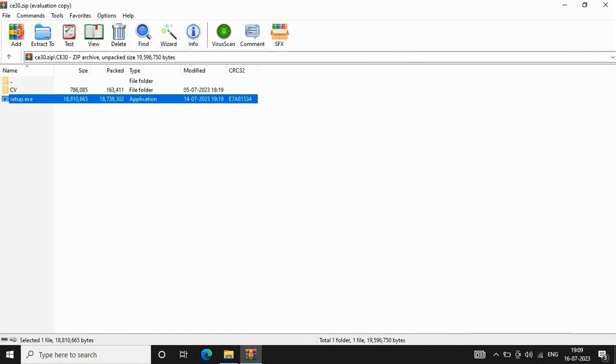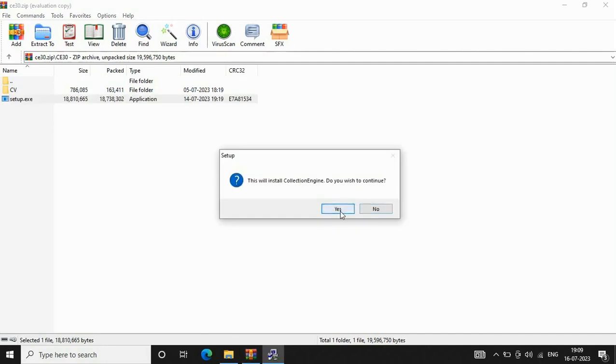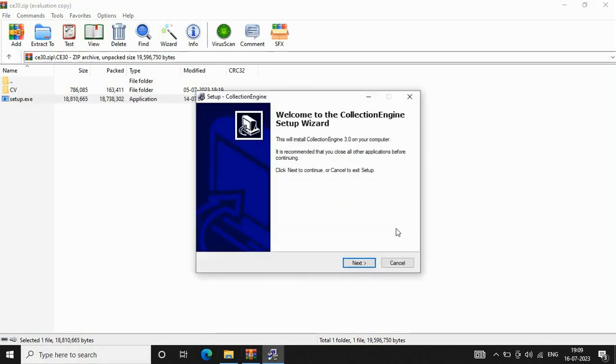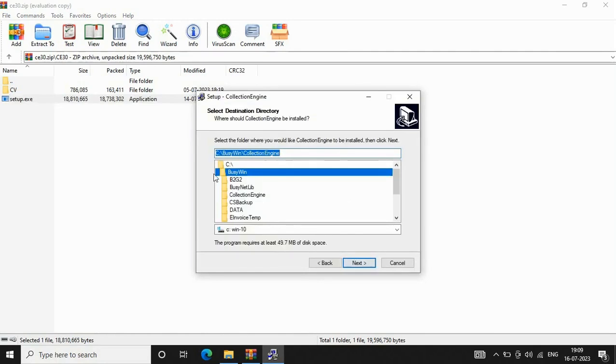We are double clicking the setup.exe file. It is asking, this will install Collection Engine. Do you want to continue? Click the yes button. Yes, we want to install Collection Engine on our system. Next, click the next button.